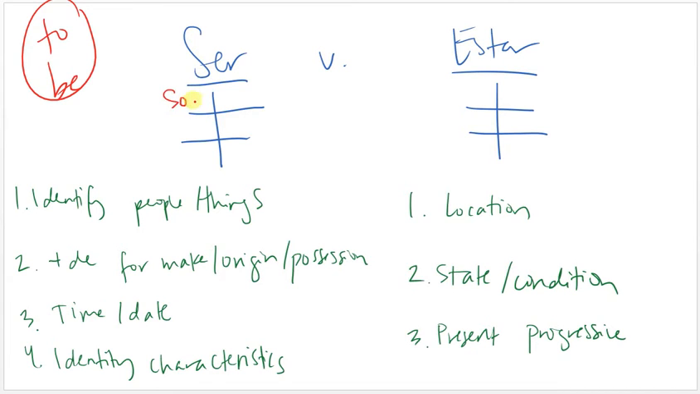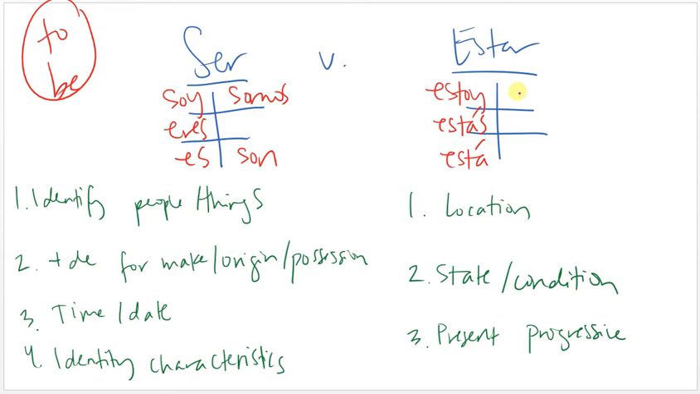The yo of ser is soy. Tú eres, él, ella, usted es, nosotros somos, ellos, ellas, ustedes son. For estar, yo estoy, tú estás con acento, él, ella, usted está con acento, nosotros estamos y ellos, ellas, ustedes están con acento. Remember that these accents are very important because otherwise these two can mean other words.